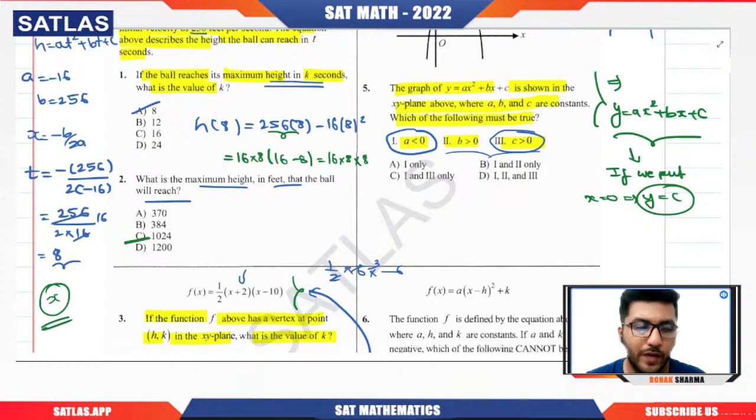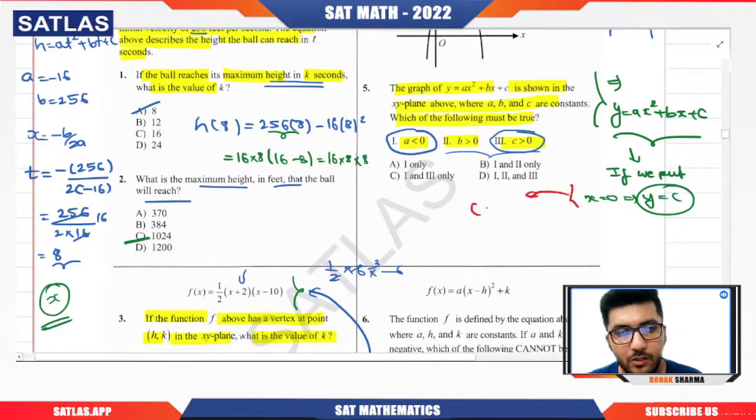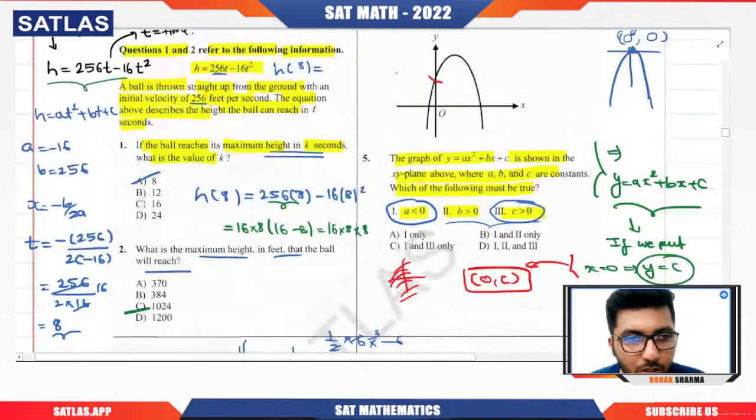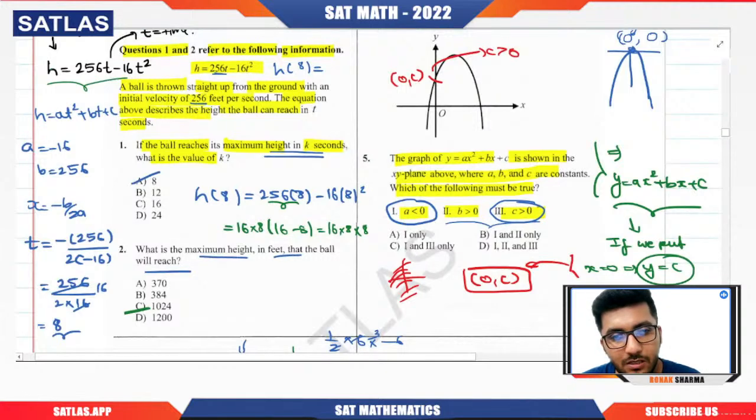So y equal to c is nothing but the y-intercept, or we should say that 0 comma c is the point where the graph intersects. Wherever it is intersecting, that point is 0 comma c. From this graph, this is the point 0 comma c. This is clearly on the positive y-axis, right? So for sure c should be positive. So this must be true. So the third is also correct. So this is rejected, this is rejected.